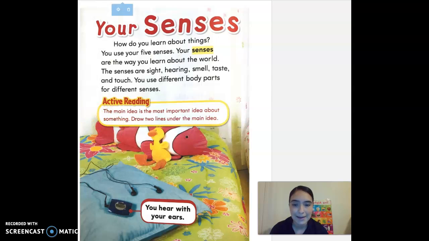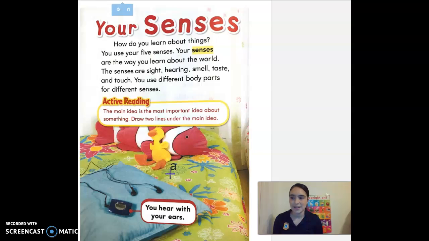We're going to discuss the main idea, okay? The main idea is the most important idea about something. We're going to draw 2 lines under the main idea, all right? Remember that the main idea will more than likely be in the first sentence of the paragraph, but it may not. Okay, if you're an active reader, you're going to ask yourself, what is this paragraph about? The answer will be the main idea.